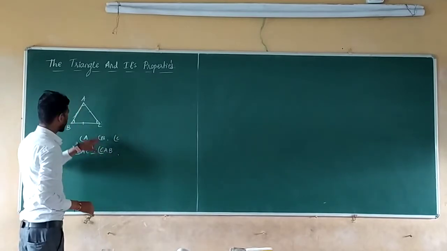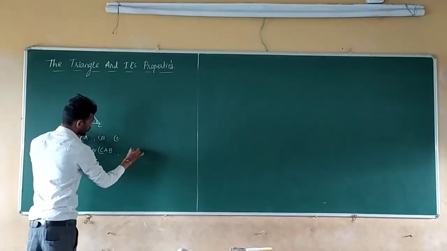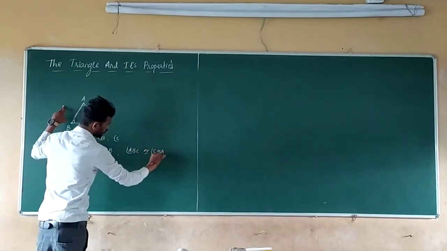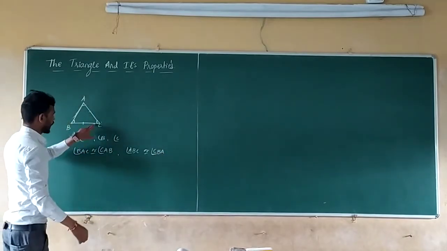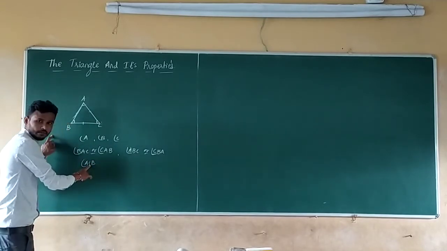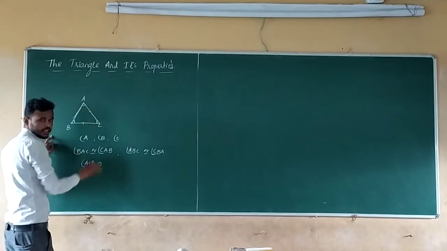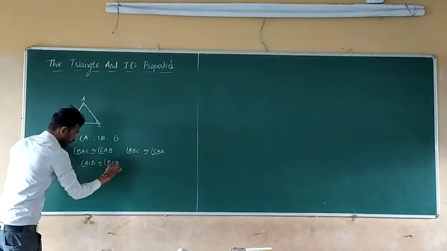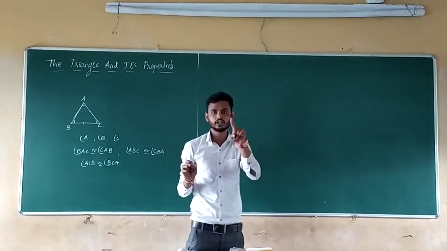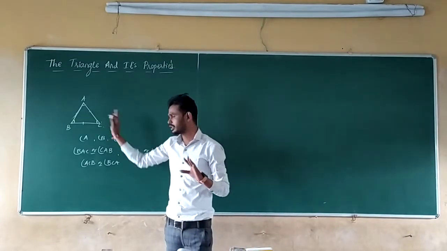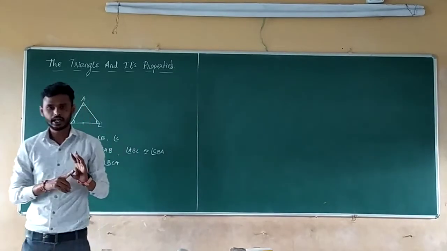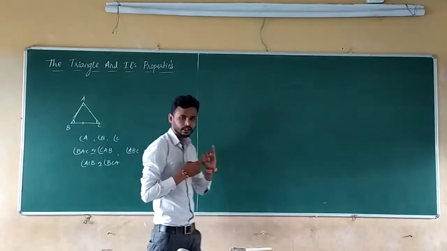And next, angle B, what can you write? Angle ABC, B should be at the middle, or angle CBA, B should be at the middle. Next, angle C, what can you write? Angle ACB, C should be at the middle, or angle BCA. So here C should be at the middle. So the angle you are going to represent should be at the middle. So a triangle has three vertices, three angles and three sides.